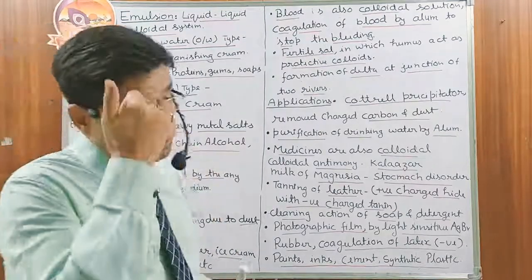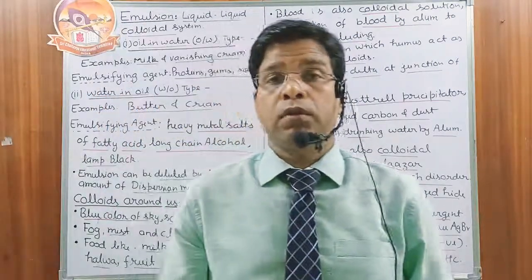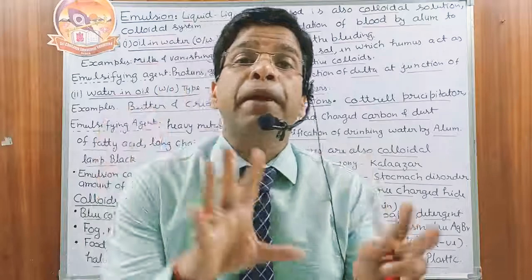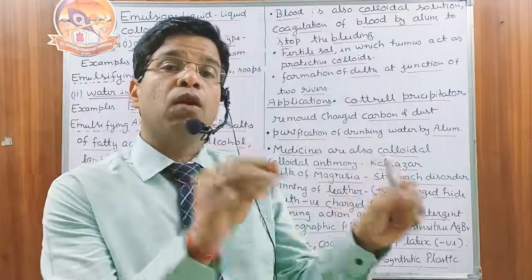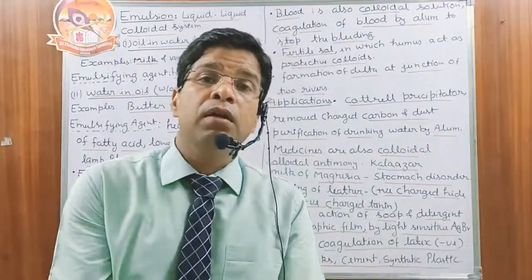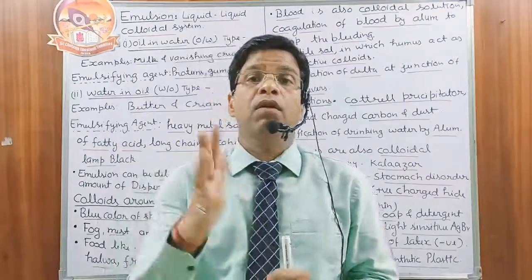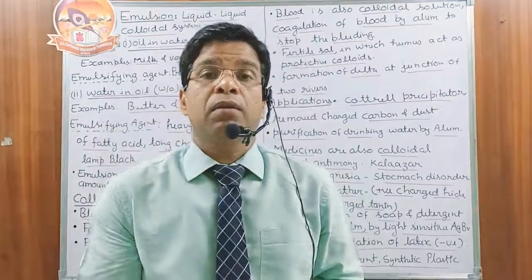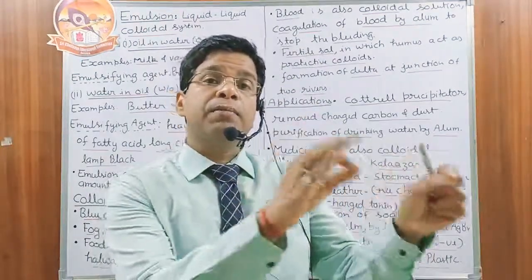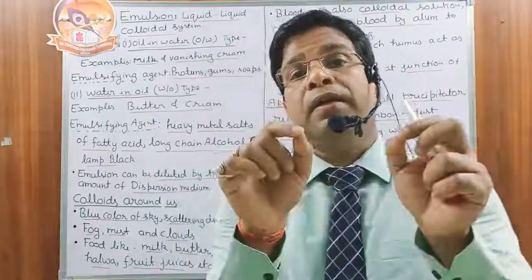Emulsion can be diluted by any amount of the dispersion medium. Look, milk is the combination of fat and water. If you add water to the milk, it is completely miscible. Any amount of water you can add in the milk. In the milk, the dispersion medium is the water, and you can add any amount of water in the milk, but try to mix oil. Oil is not miscible in the milk. What is the meaning of this line? You can add any amount of the dispersion medium in the emulsion, but we cannot add the dispersed phase in the emulsion.